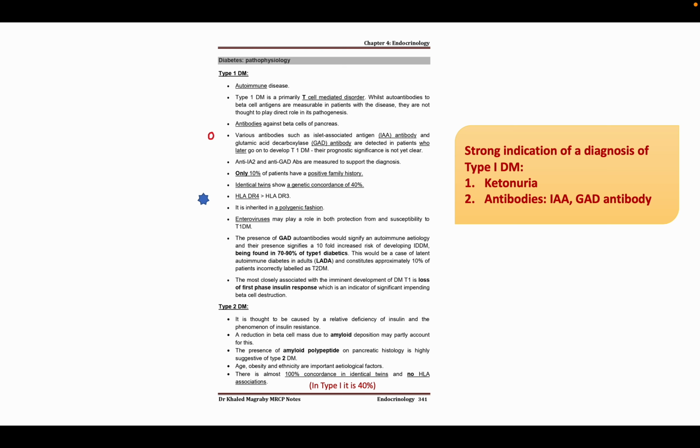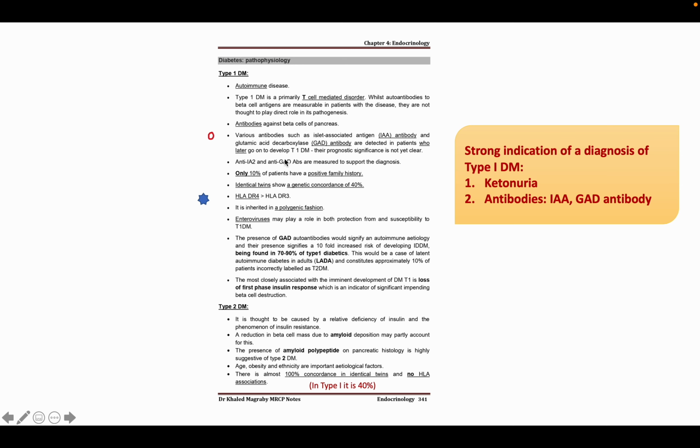Now our first topic is diabetes mellitus. In diabetes mellitus, we know that there are two main kinds, type 1 and type 2, and other varieties like gestational diabetes. First, let's come to type 1 diabetes. You know that type 1 diabetes is an autoimmune disease, so autoantibodies should be present here, and it is a T cell mediated disorder.